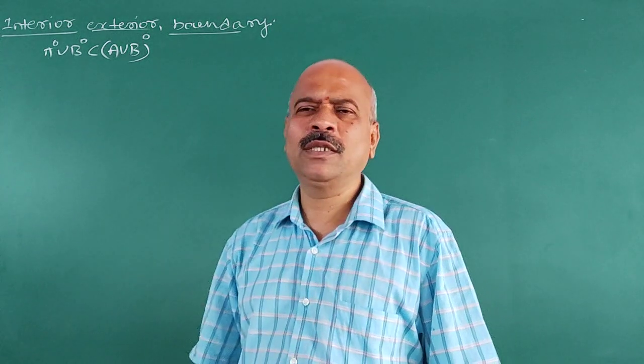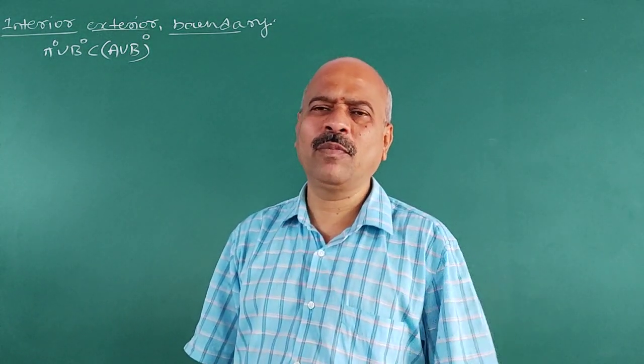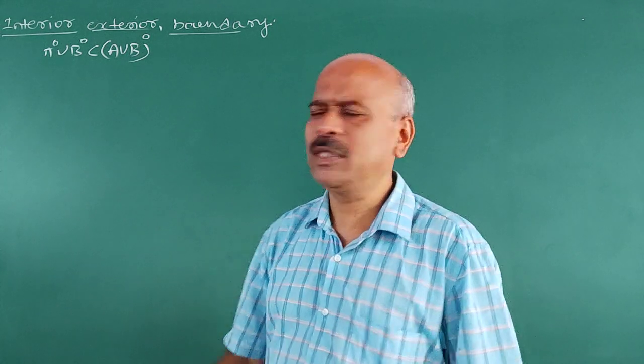What is the interior of a set? Interior means the set of all the interior points. What is an interior point of a set?